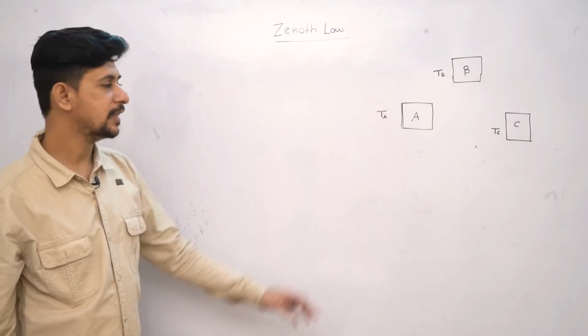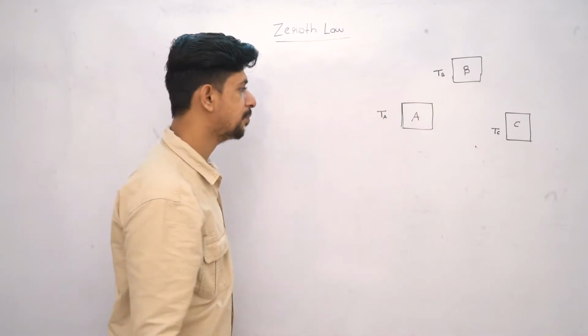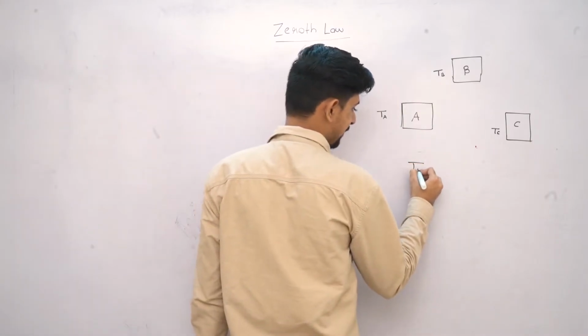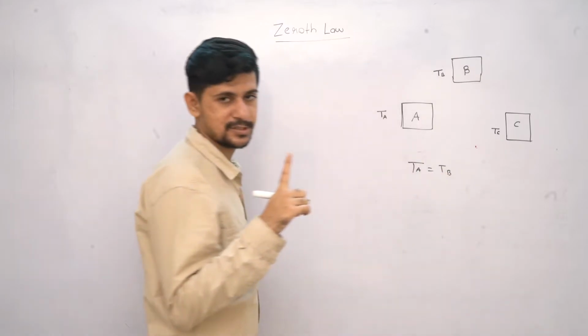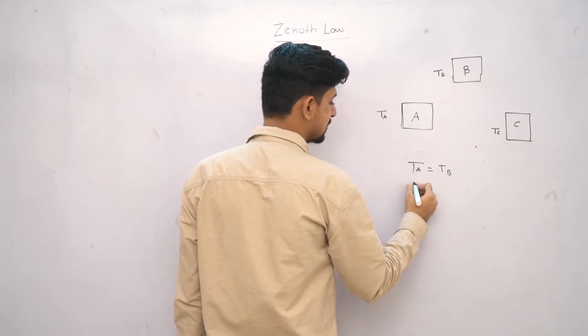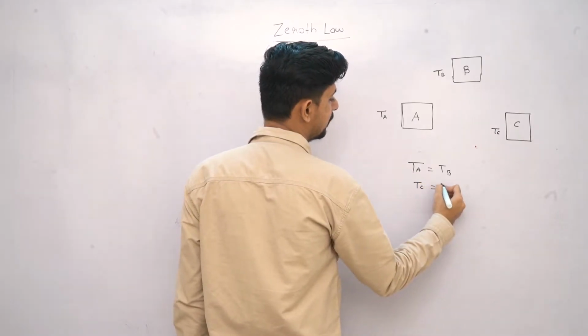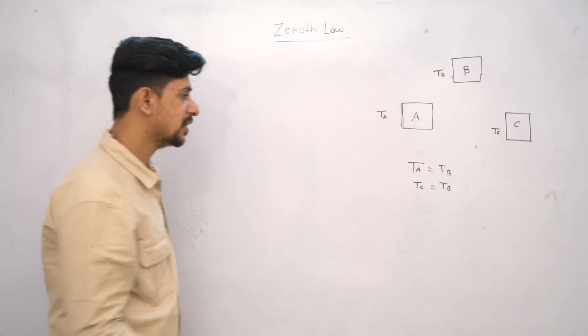So as per Zeroth law, first, if TA is equal to TB. Second, if the temperature of the third body, that is C, is equal to the temperature of the second body, that is TB. So we have two conditions so far.